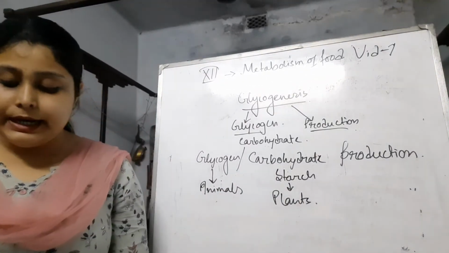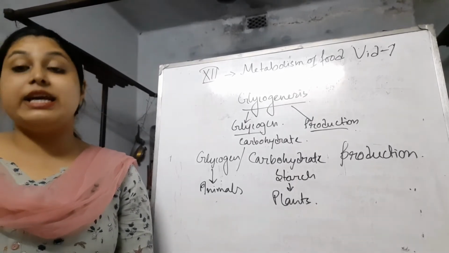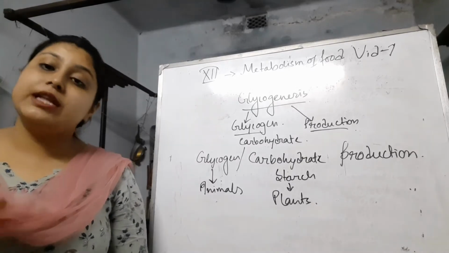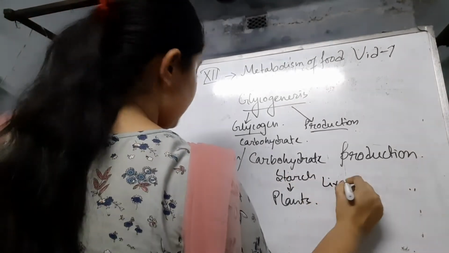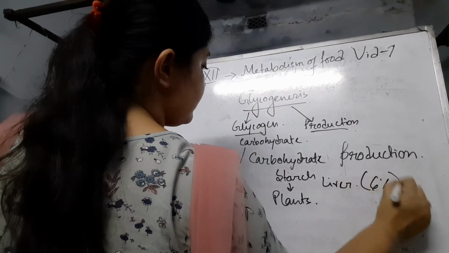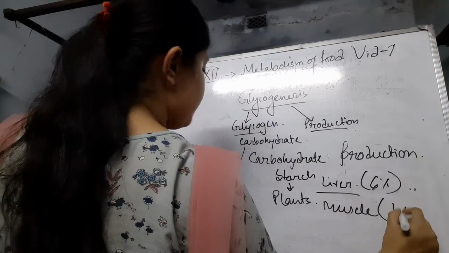So here the glycogen is produced from excess glucose and mainly stored in the liver and also in our muscles. In liver it is mainly 6% and in the muscle it is 1%.